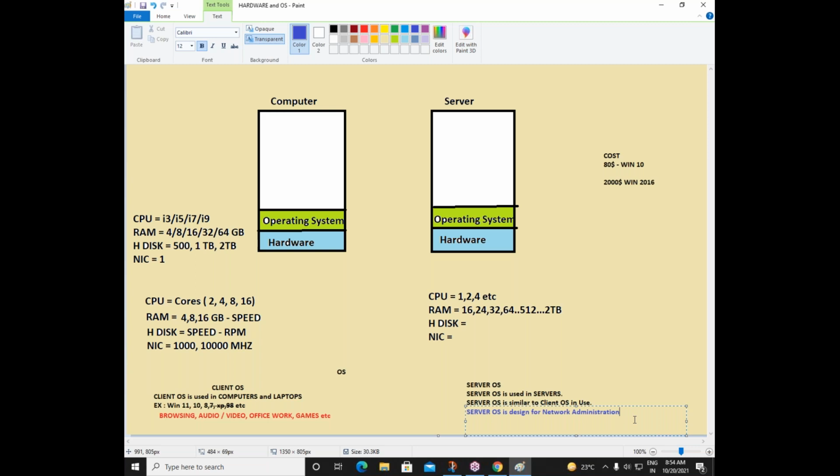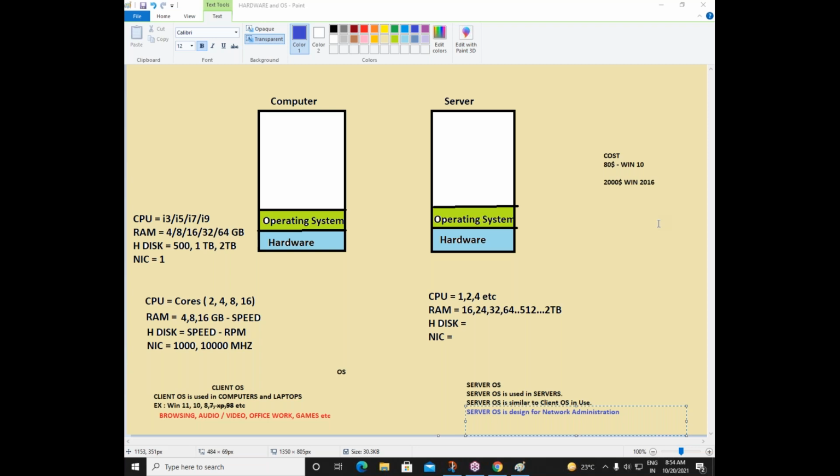On a server OS, we can do everything that is possible on a client OS, like browsing, audio, video, games and all those things, but it is not designed for this. No one will pay $2,000 just to use a server operating system on their personal computer. In 99.9% of cases, it will be used only in companies to manage a computer network and to run some services on the server operating system. That is the main purpose.